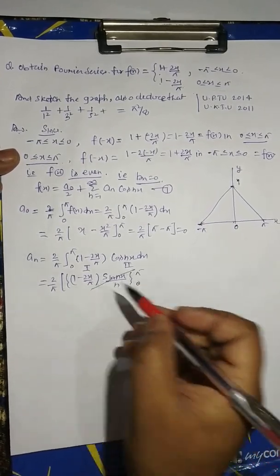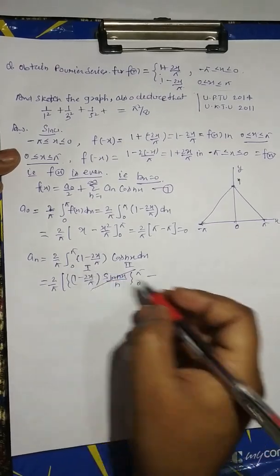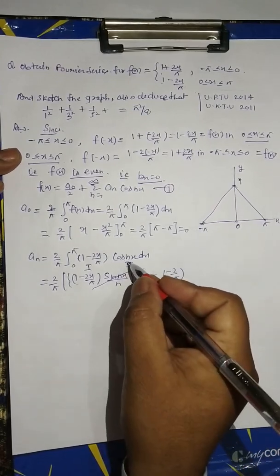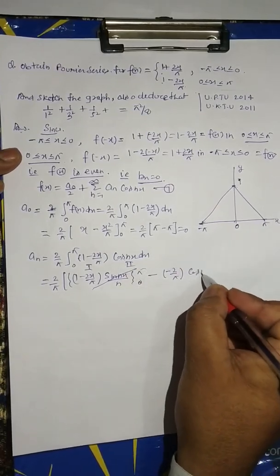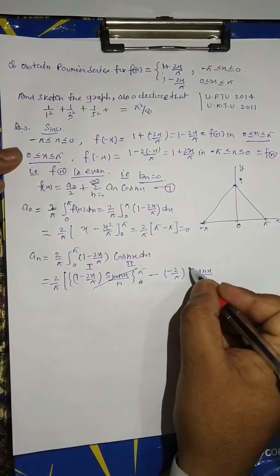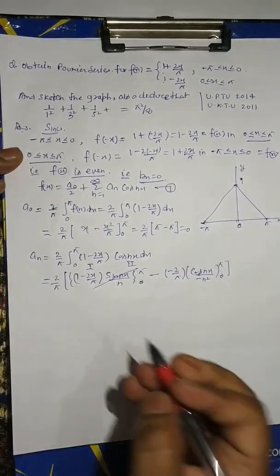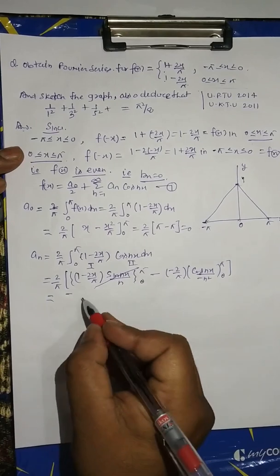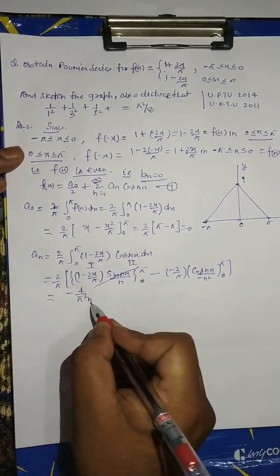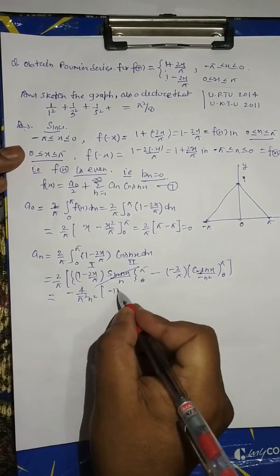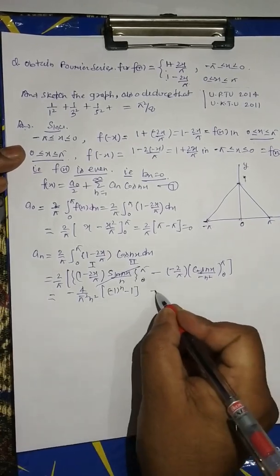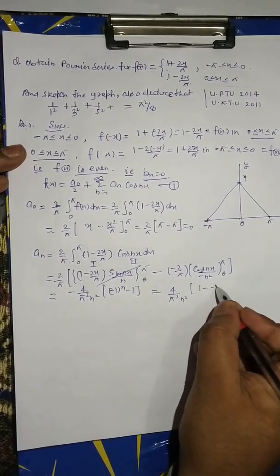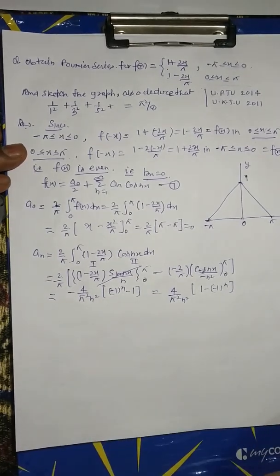On the limit, the term will be 0, minus differentiation of first term, that is minus 2 upon pi, integration of the second term, that is cos nx upon minus n square, limit 0 to pi. This is equal to 4 upon pi square n square, 1 minus 1 to the power n. This is the value of an.